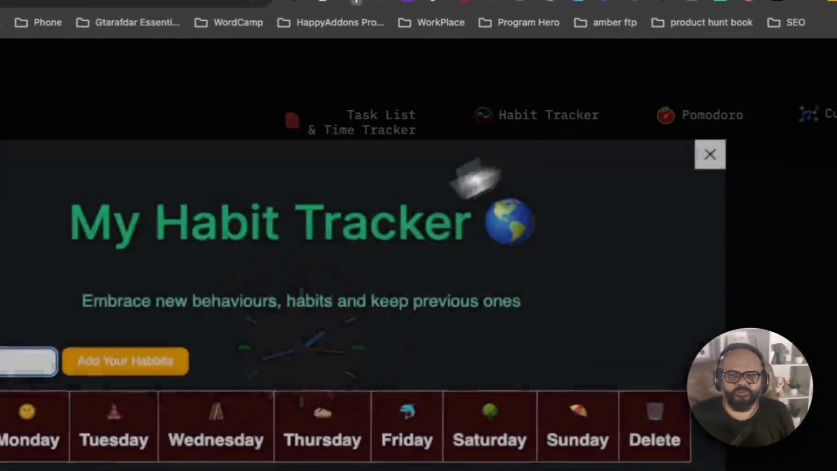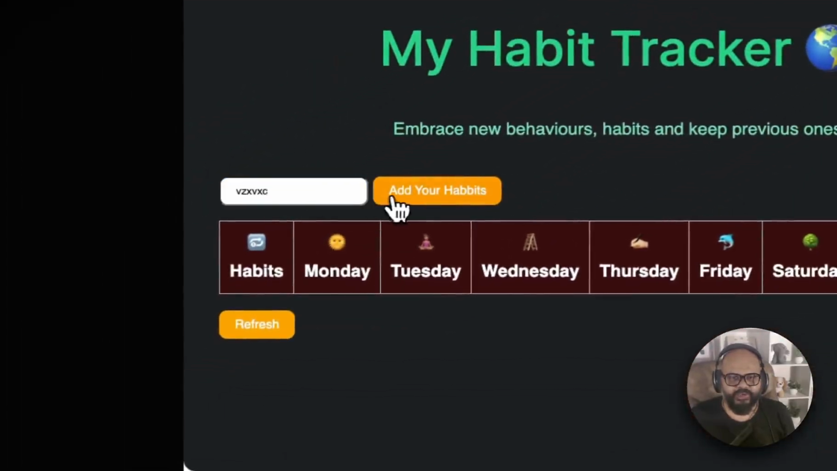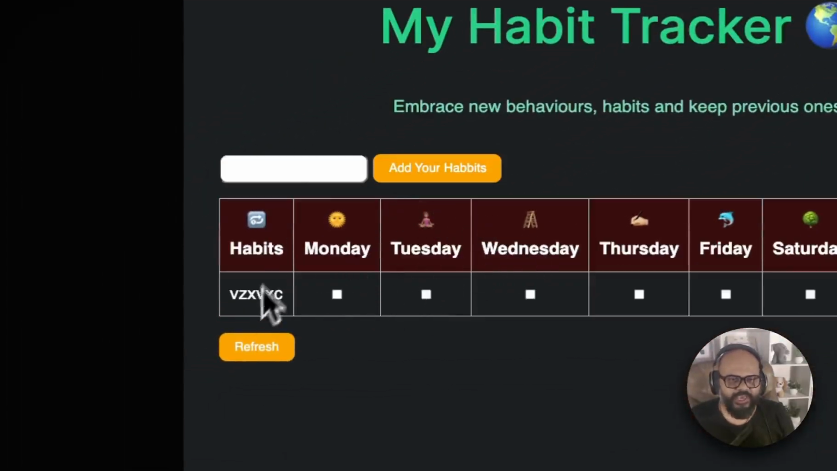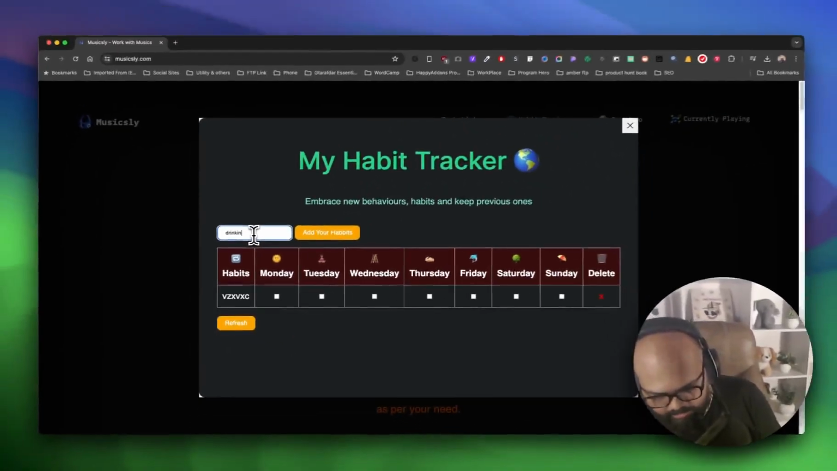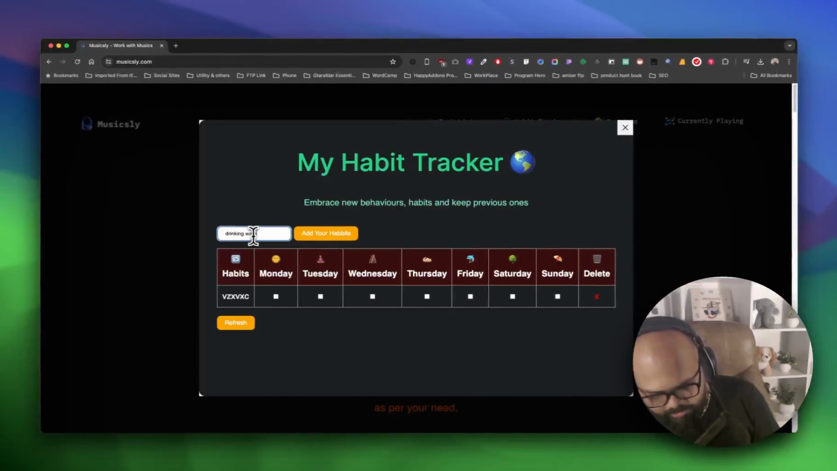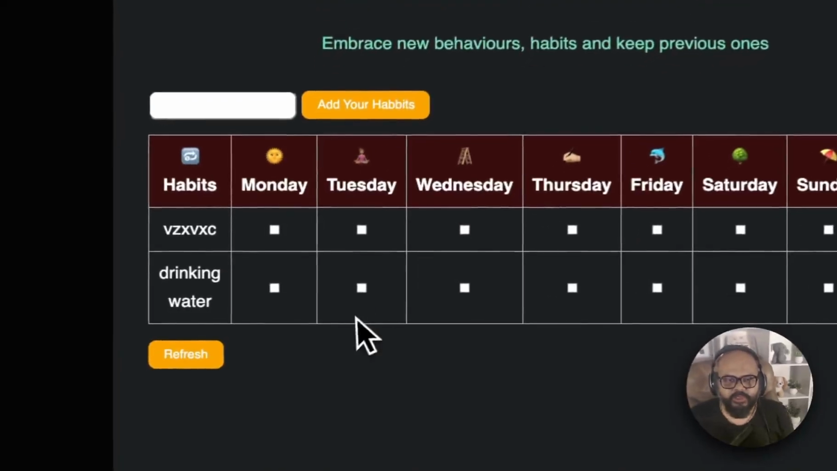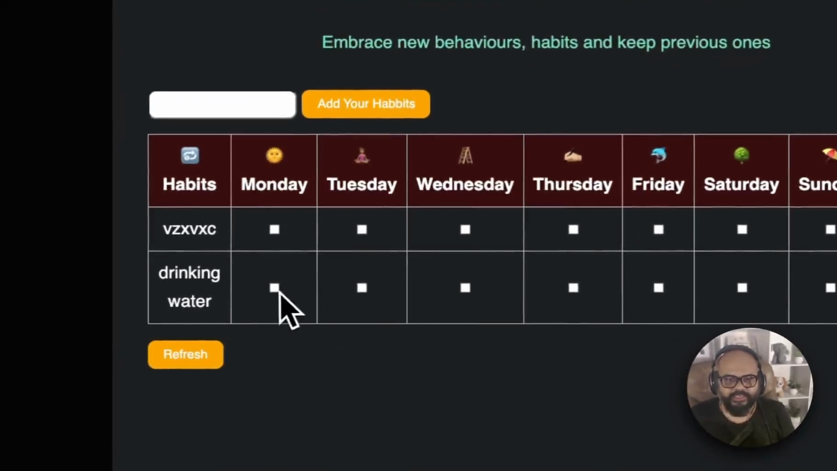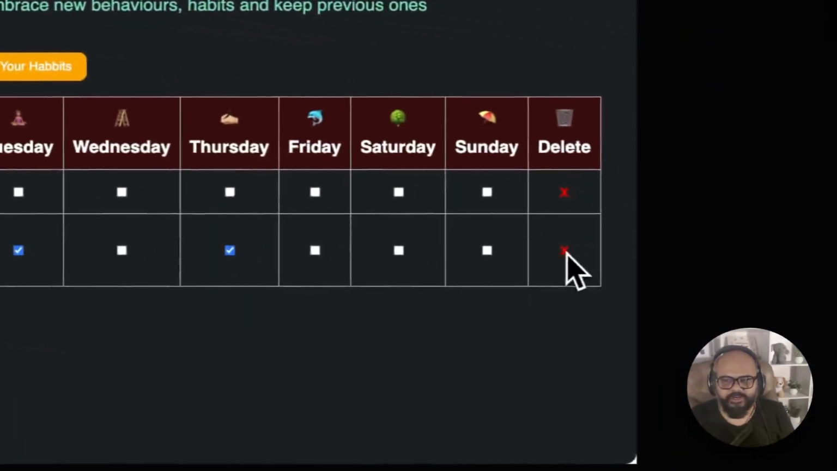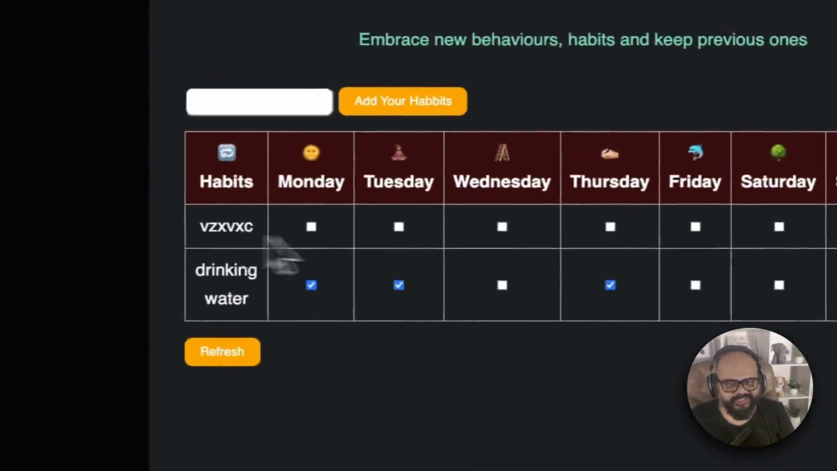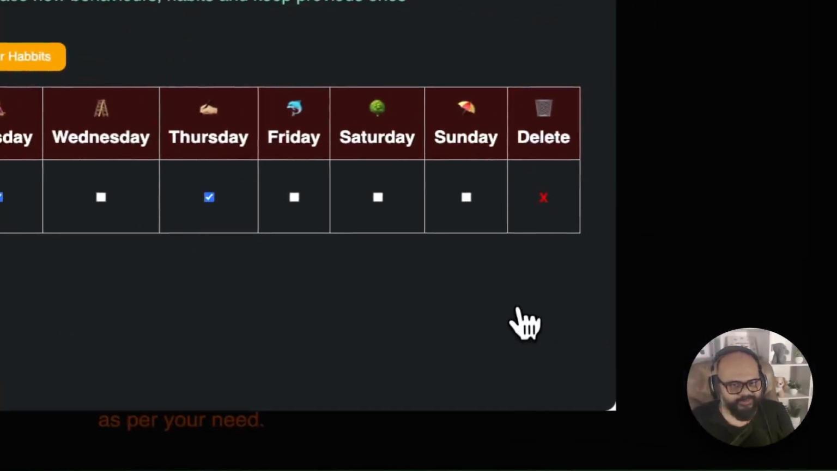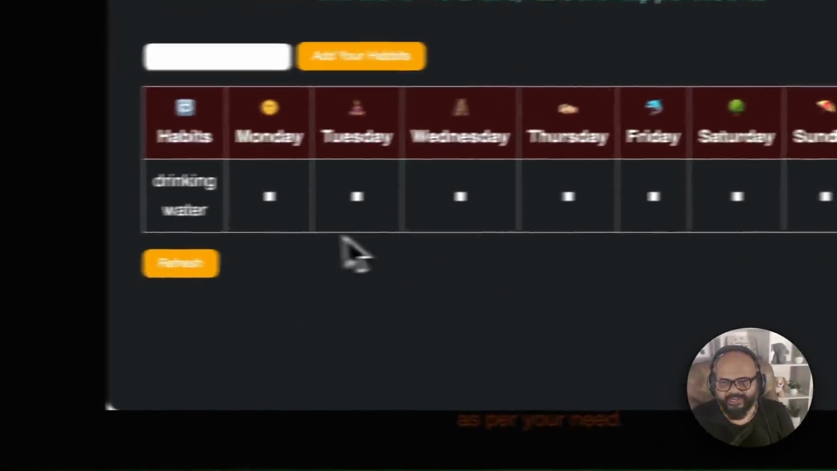Also, if you want to track your habit, you can add your habit here. Like if you have a habit of drinking water, I'm adding the name. So if you want to track it, like if you did it on Monday, on Tuesday, if you missed that, if you did it on Thursday. But if you want to delete, if I have mistakenly added something, you can delete it from here very easily. Or you can refresh the data.